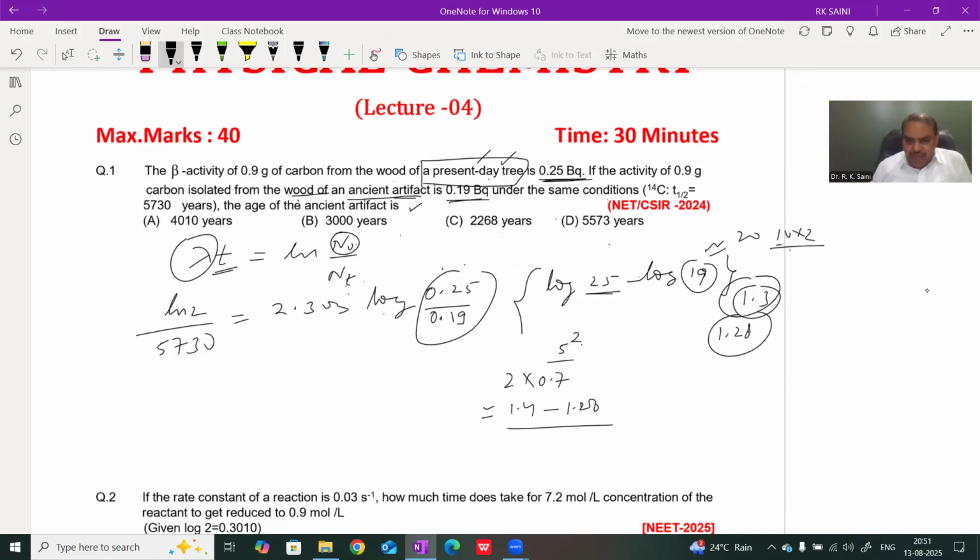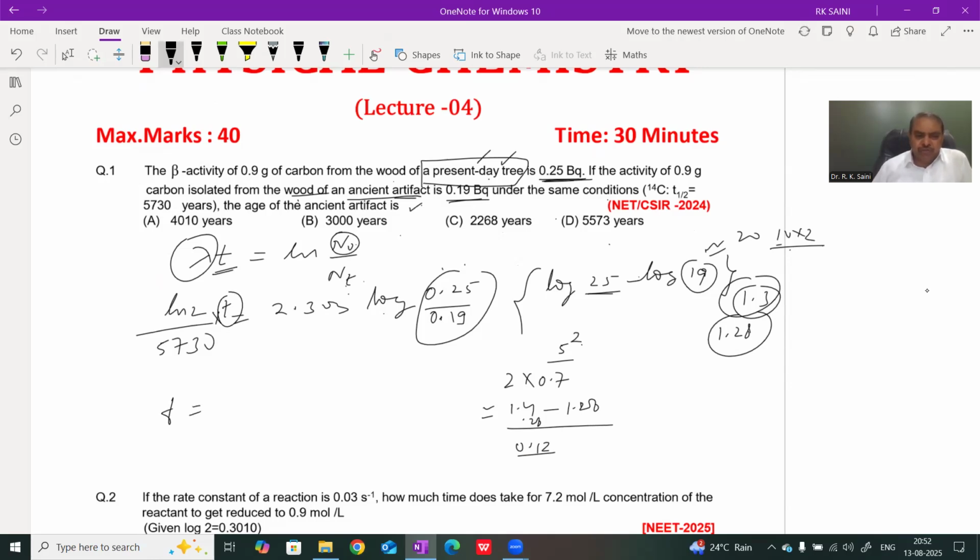Therefore the difference is 0.28, or roughly 0.21. Clear? Then find the age of the wood.